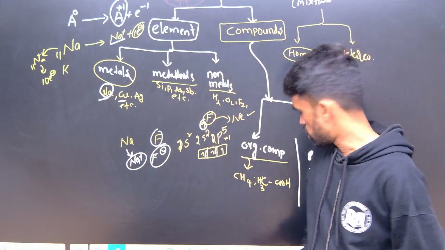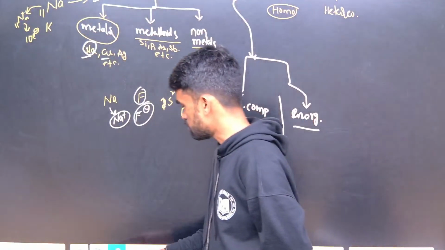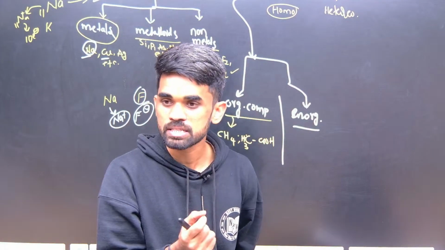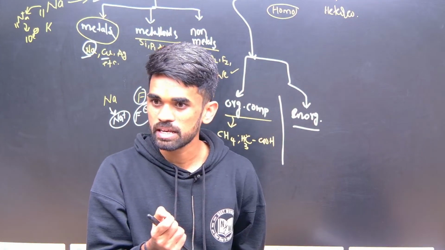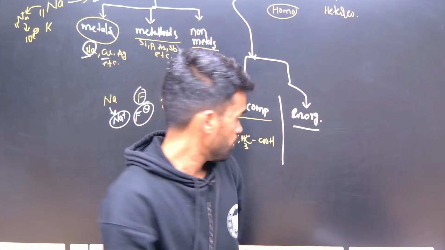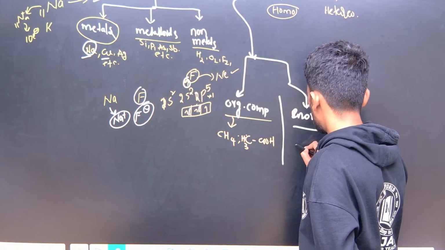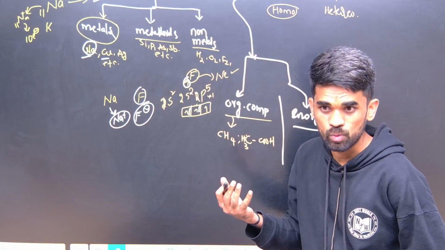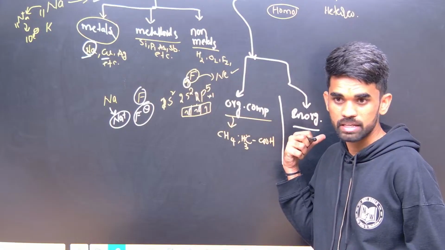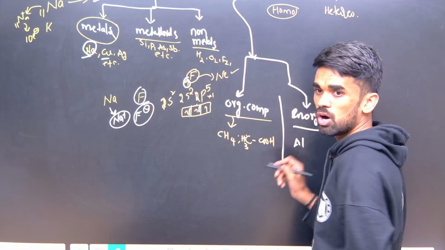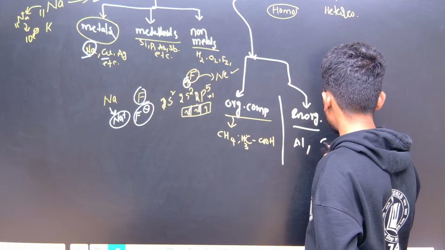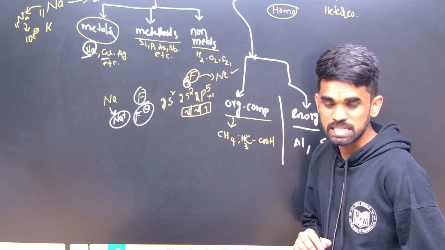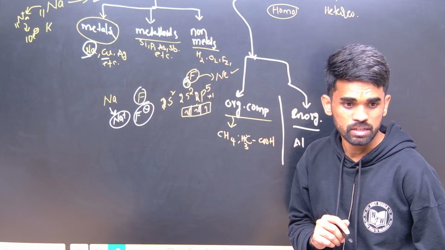Is that clear? Now, if I am extracting something like minerals and ores, for example bauxite, or extracting some metals from the earth's crust, that comes under inorganic. Examples are aluminium, silicates, sulfates; metal sulfates and metal silicates come under inorganic compounds.